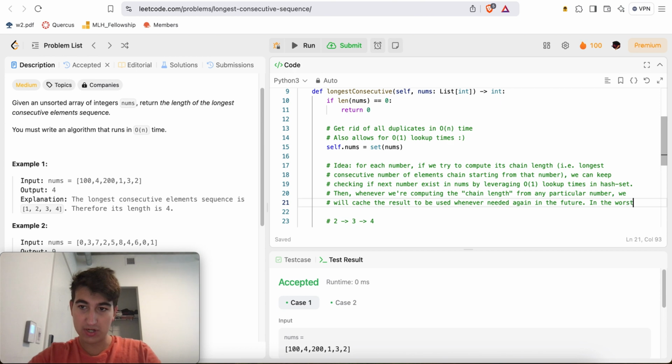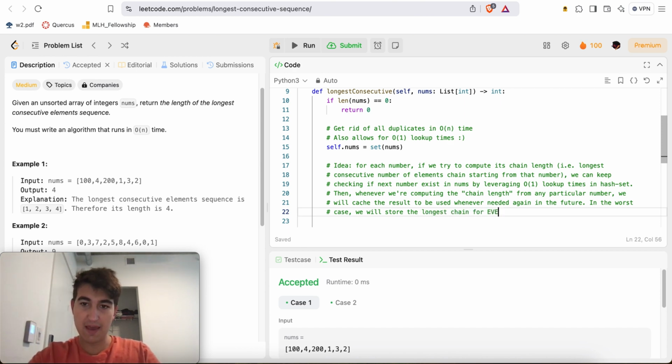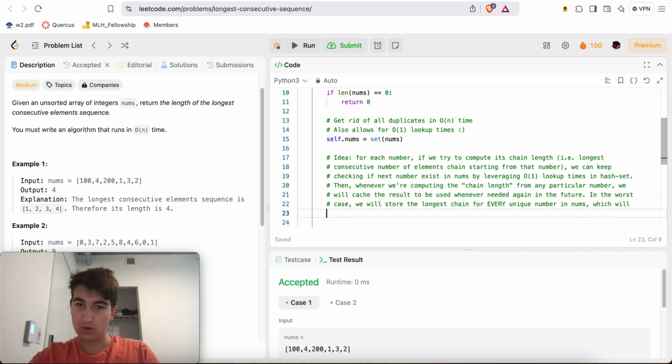In the worst case, we will store the longest chain for every unique number in nums, which will require a total of O of n space.